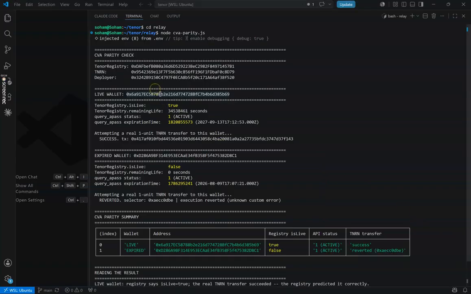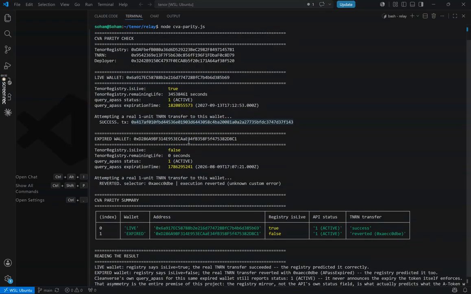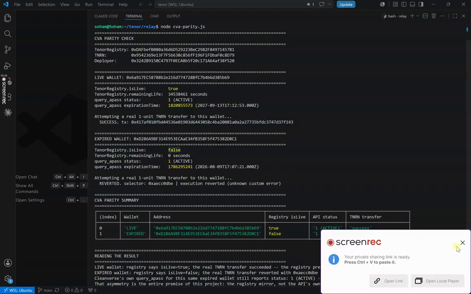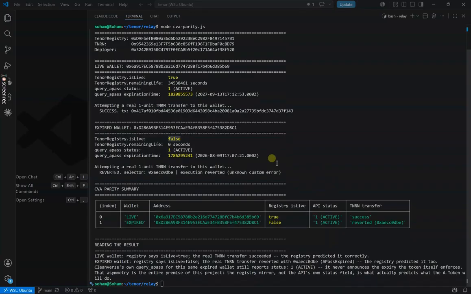First wallet, our registry says live, 34 million seconds remaining. Transfer succeeds, and you can even see the hash here. Second wallet, our registry says is live, false. Look at the expiration timestamp. That's yesterday afternoon. Now look at what Cleanverse's own API says about the exact same wallet.